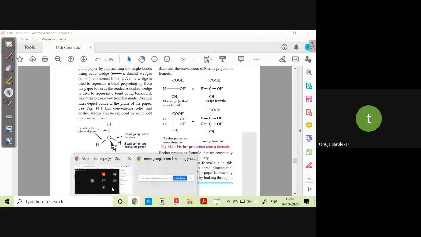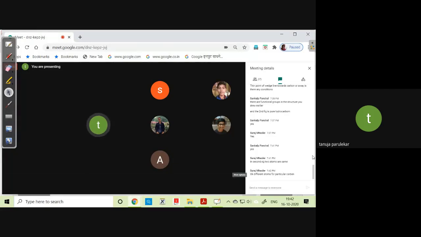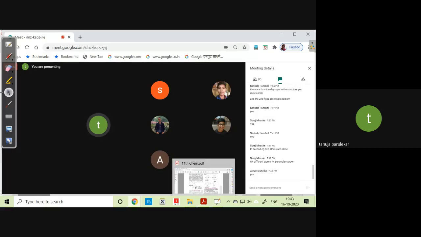Clear झालं का? Suraj, have you understood? Okay, different atoms for a particular carbon, very true. Yes, different atoms for a particular carbon. Now let us do one more example and then we go for the next one. Fine, let me do one.